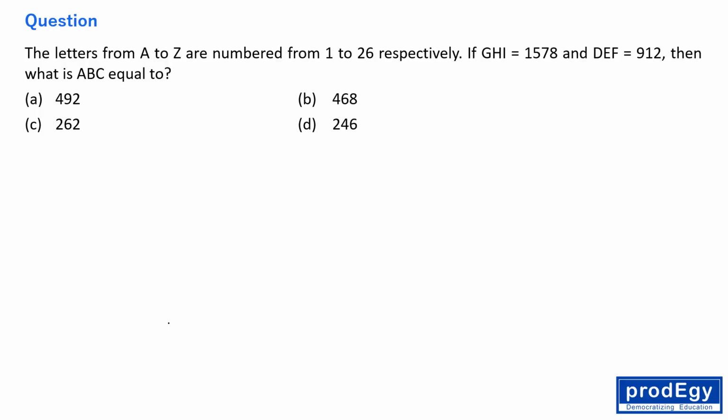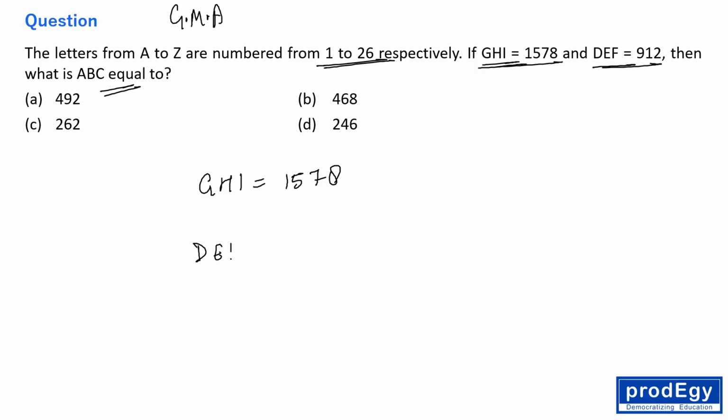Okay. Next question. This question belongs to coding-decoding, general mental ability, right? Because the question is saying all the alphabets are numbered from 1 to 26. A is coded as 1 and Z is coded as 26, like this. G, H, I is coded as 1578. Okay, fine. Then D, E, F is 912. Then what is A, B, C?